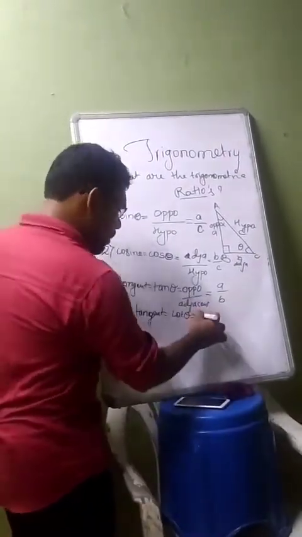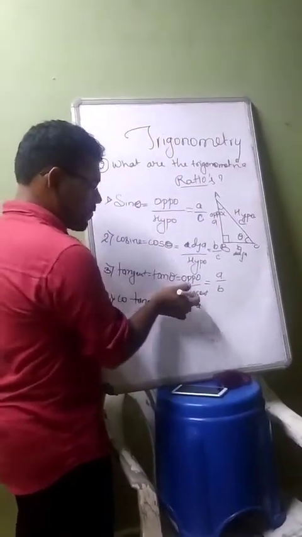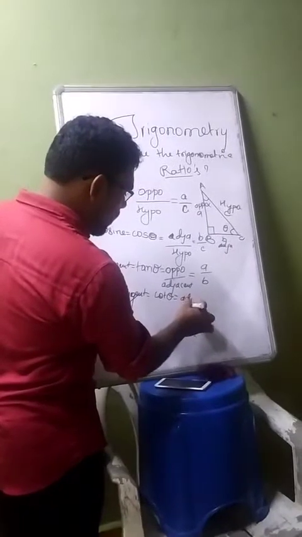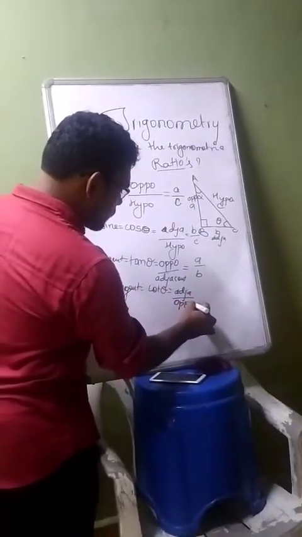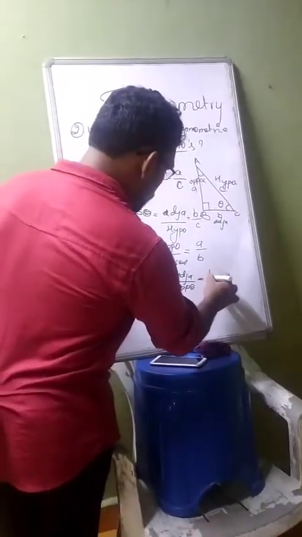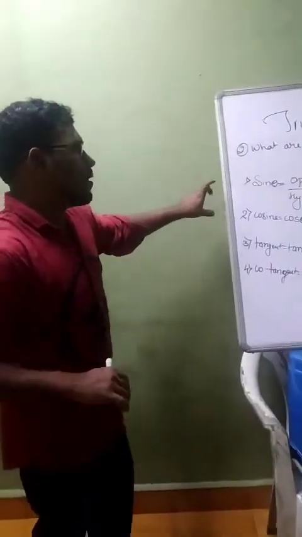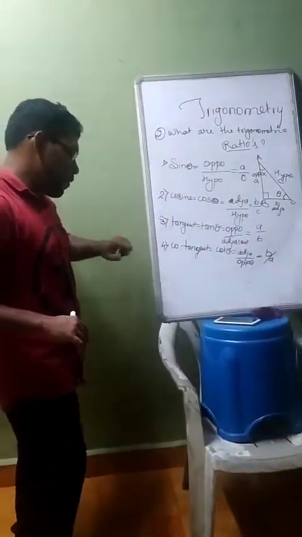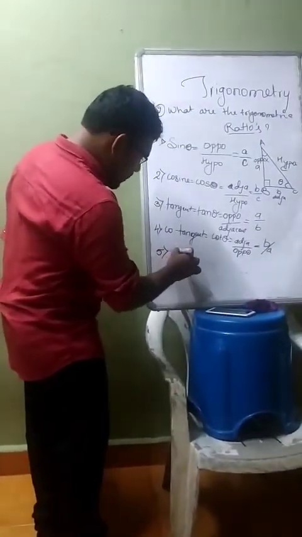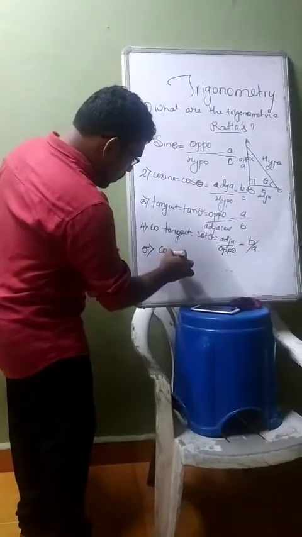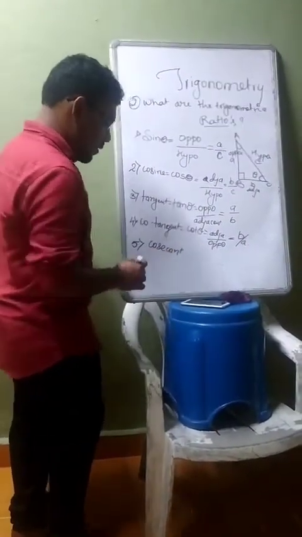Just turn this one upside down. This will be above, that will be below. Adjacent upon opposite, which is equal to B by A. So how many right now? 1, 2, 3, 4. The fifth is cosecant, and the sixth is secant.